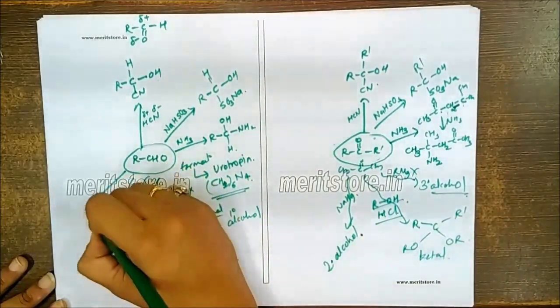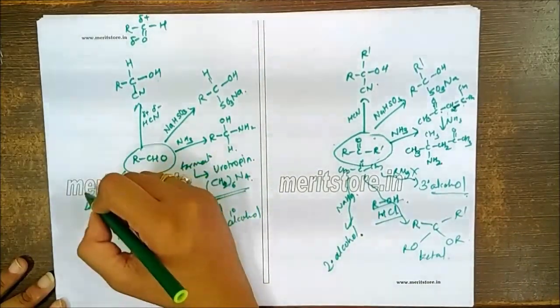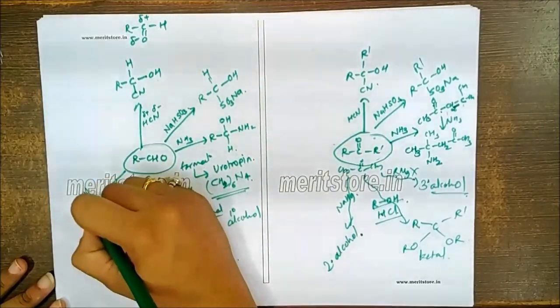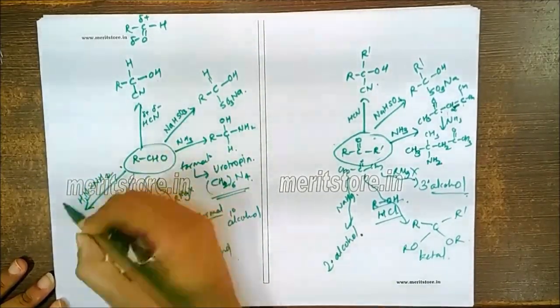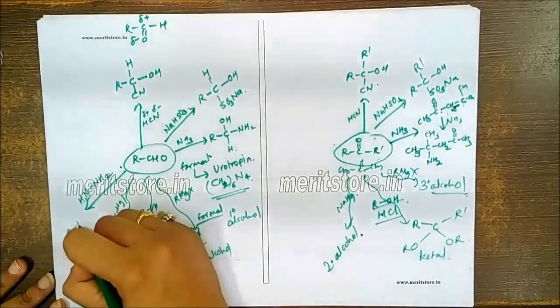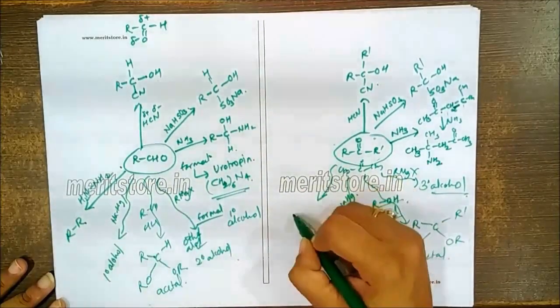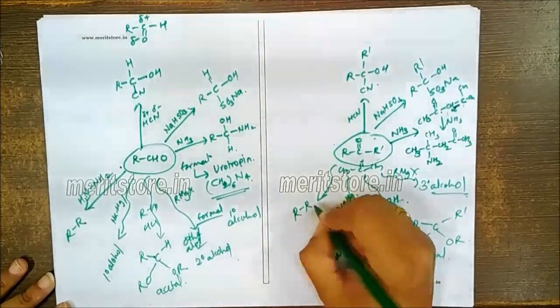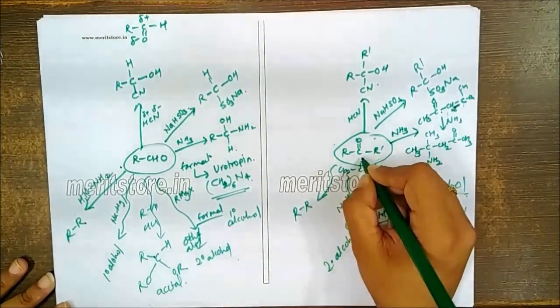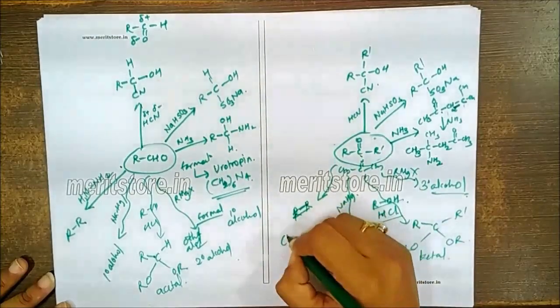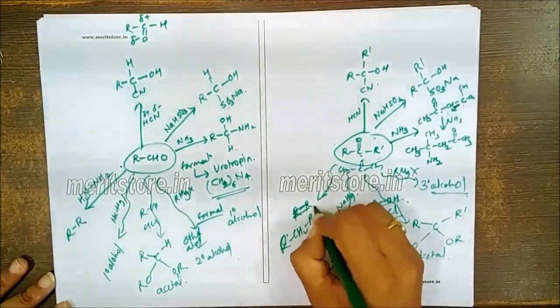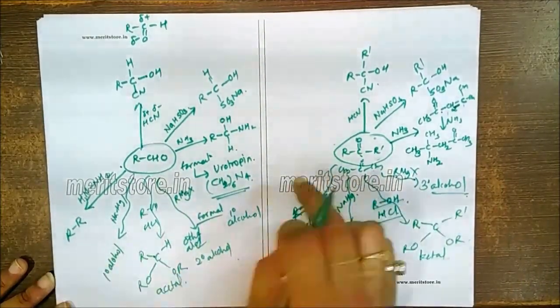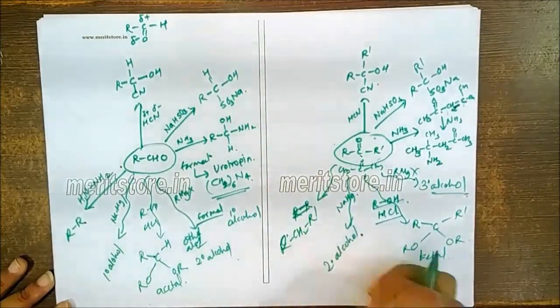In case of the Wolff-Kishner reaction, that is hydrazine, it will give you the corresponding alkane. Here also you get the corresponding alkane only, but this will contain one extra carbon, so you can write it as R, CH2, R dash. So Wolff-Kishner reduction will give you the corresponding alkane.